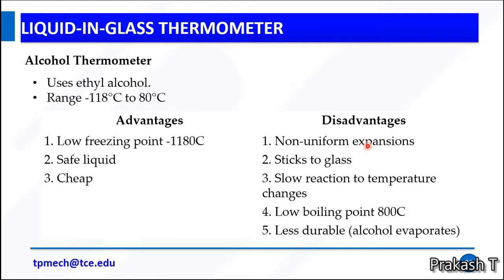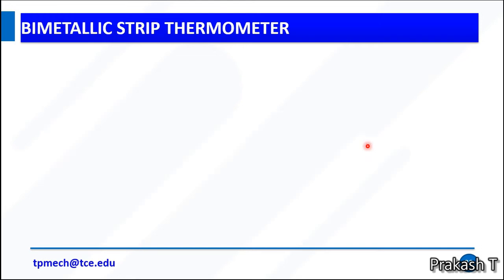In the other case, if you use an alcohol thermometer, you can use ethyl alcohol to measure the temperature. It has a range of -180 degrees Celsius to 80 degrees Celsius. Advantages are: it has a low freezing point, safe liquid, and cheap. Disadvantages are non-uniform expansion, sticks to the glass, slow reaction to temperature changes, low boiling point, and less durable.